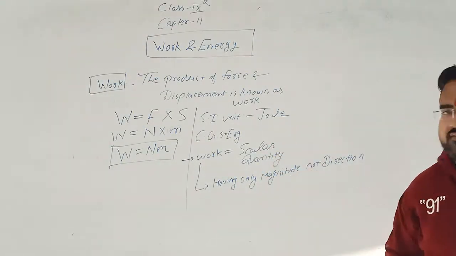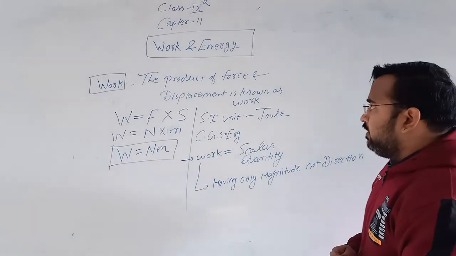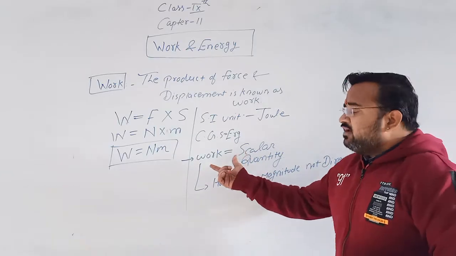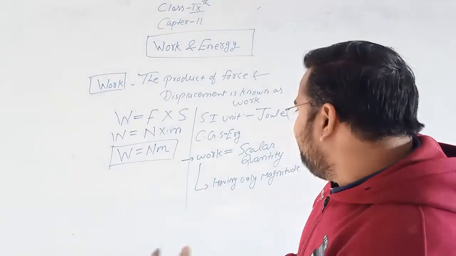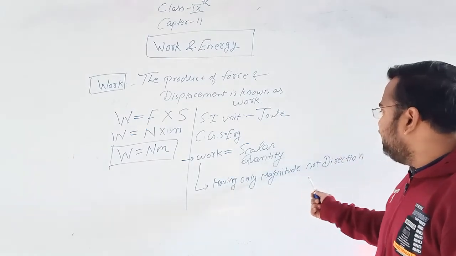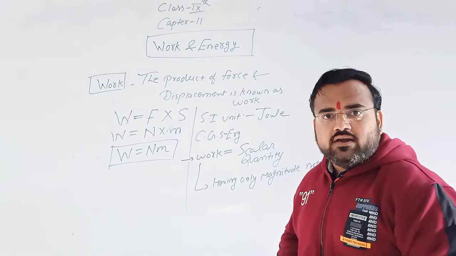Okay, you can write down this. If anyone asks you why work is known as a scalar quantity, you can write it has only magnitude but not direction. Therefore, work is known as a scalar quantity.